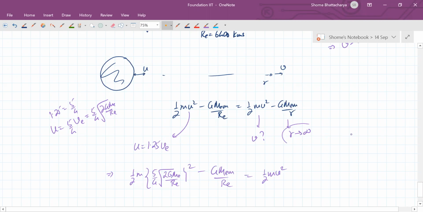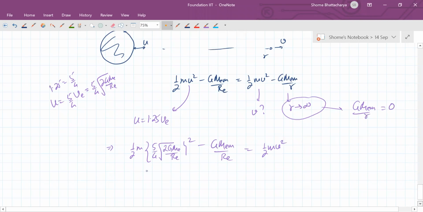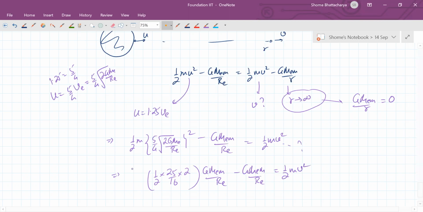Because r is tending to infinity, this term becomes 0. So this is what we want to find out now, the v. So this is half into 25 by 16 into 2. So this is what we have to calculate now.